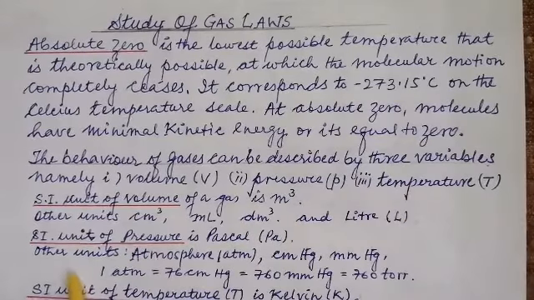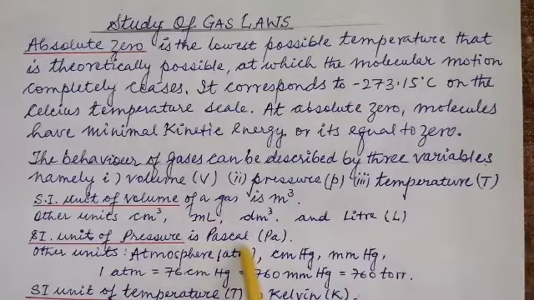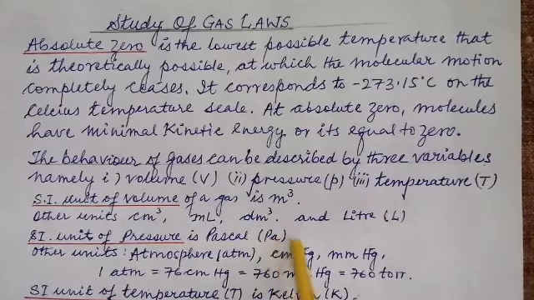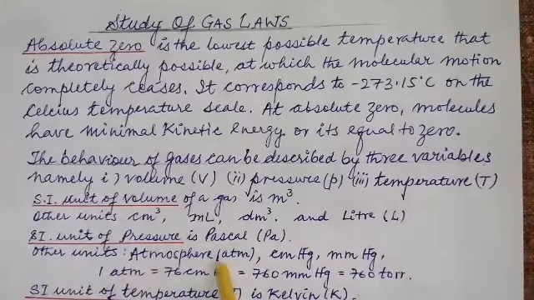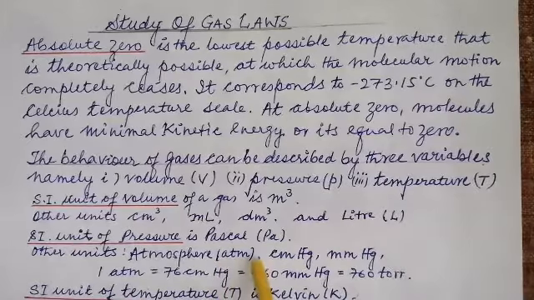Now the next is SI unit of pressure. SI unit of pressure is Pascal, and in short form you write Pa. Other units are atmosphere, which in short you write atm.